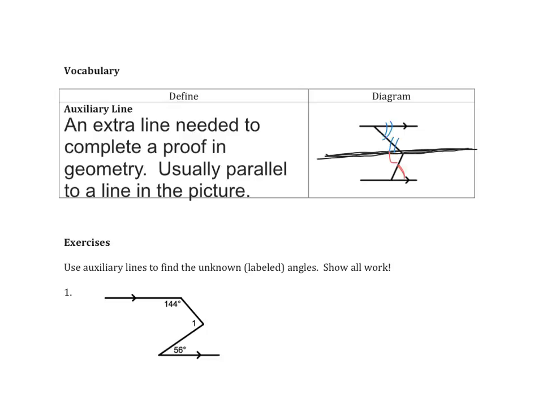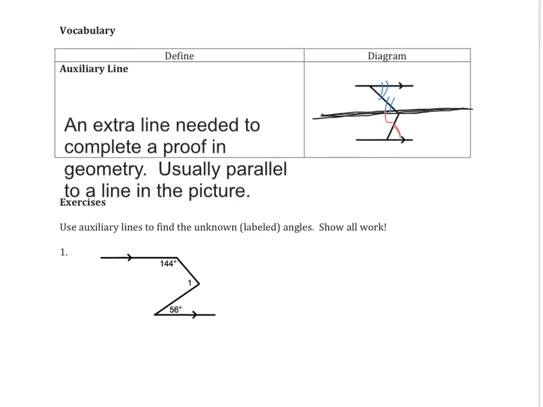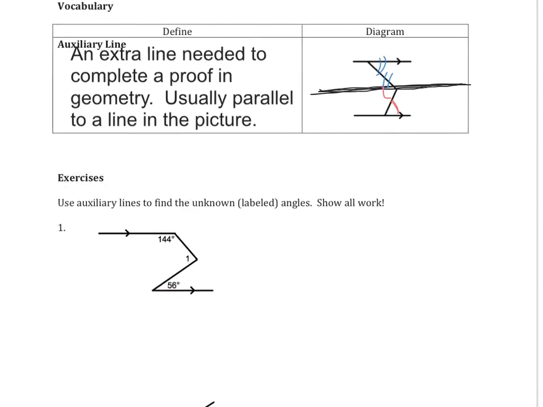So I just used that in the first example in order to solve for the angle measure. That auxiliary line was already drawn, but in this case I needed to draw it myself. So now we're going to look at this next question. It says use auxiliary lines to find the unknown labeled angles.